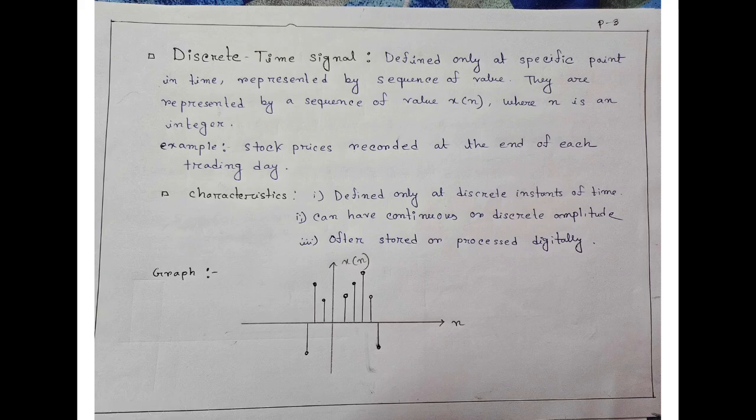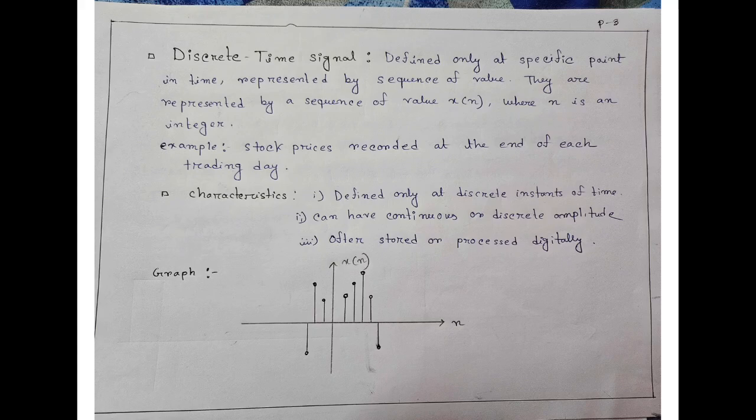Now I'm going to talk about the next one, discrete time signal. A discrete time signal is defined only at specific points in time, which is represented by a sequence of values. Actually, they are represented by a sequence of values, x[n], where n is an integer. It can be a number or anything, but it is an integer. The examples of these signals are stock prices, which are recorded at the end of each trading day, etc.